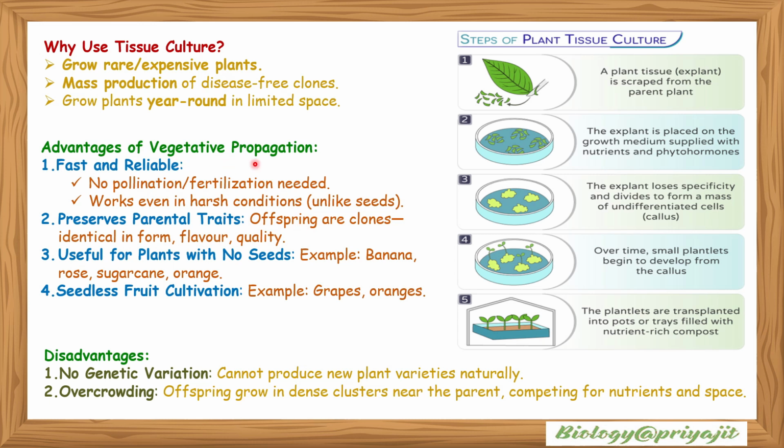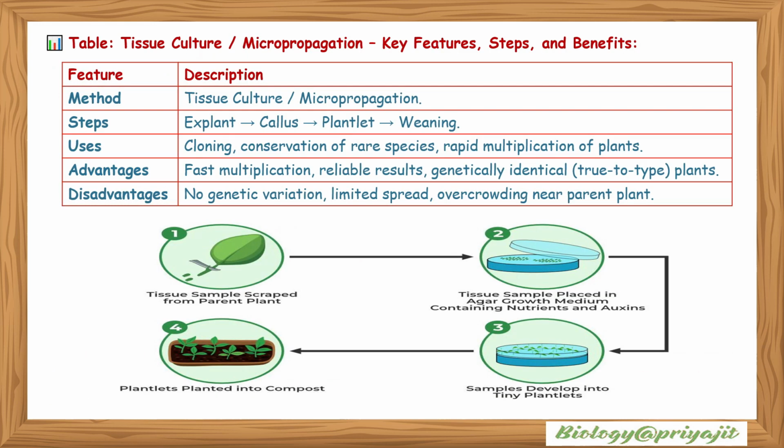What are the advantages of vegetative propagation? It is fast and reliable, no pollination or fertilization is needed, it works even in harsh conditions unlike seeds, and it preserves parental traits. Offspring or clones are identical in form, flavor and quality. They are useful for plants with no seeds, for example banana, rose, sugarcane and orange. Seedless fruit cultivation, examples: grapes, oranges. Disadvantages: it cannot produce new plant varieties naturally. Offspring can grow in dense clusters near the parent, competing for nutrients and space.